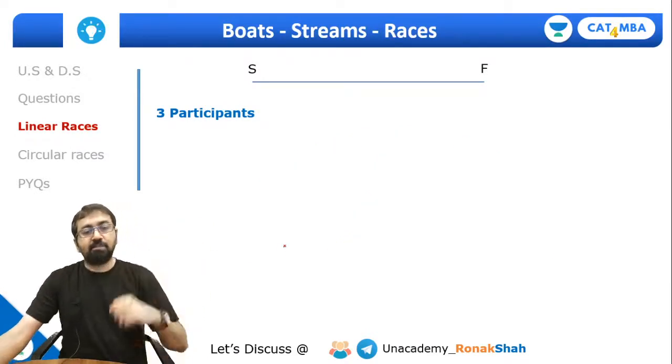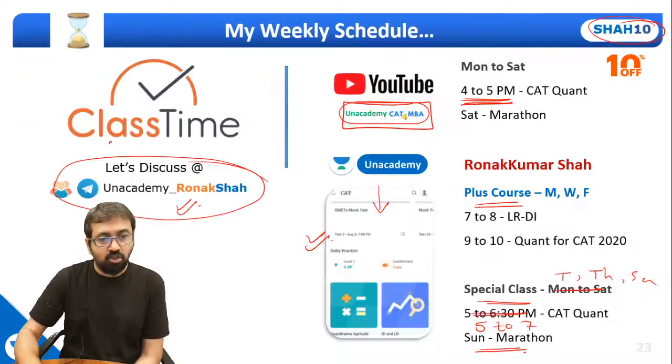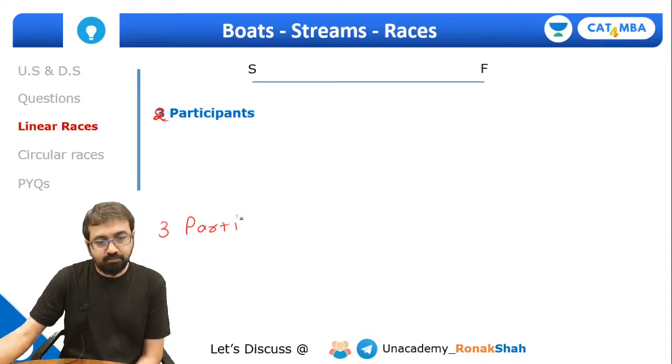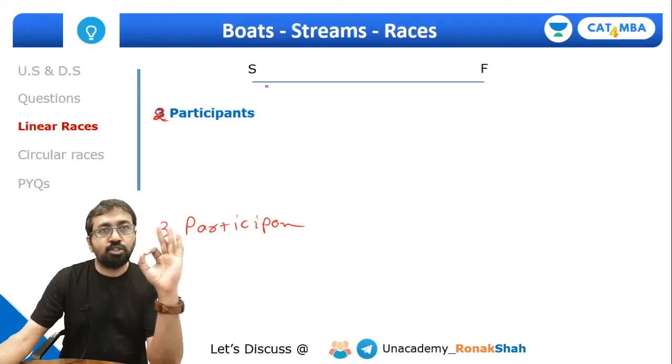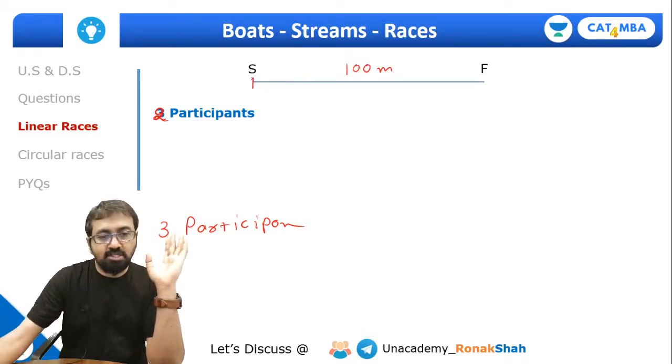Okay, fine guys. So we are starting with linear race of 3 participants. Let me go ahead with 2 participants first, then we'll look at 3 participants. Now there are certain terminologies that you need to understand in the case of linear race. Suppose there is a racetrack of 100 meters. So this is the starting point, this is the finishing point. There are 2 participants, A and B.